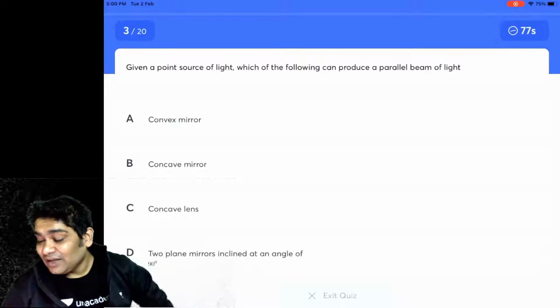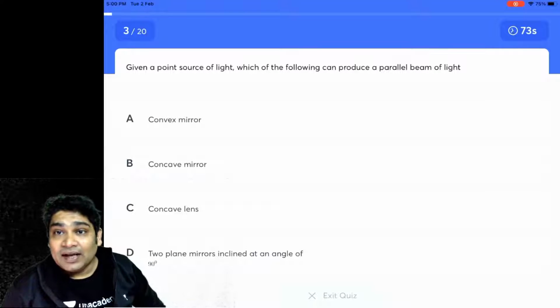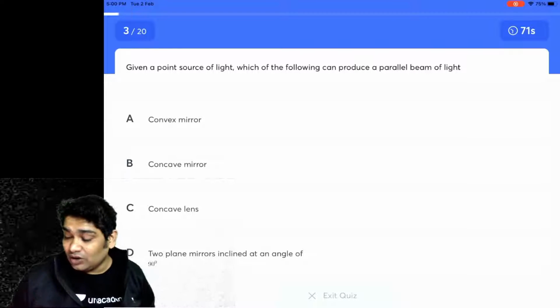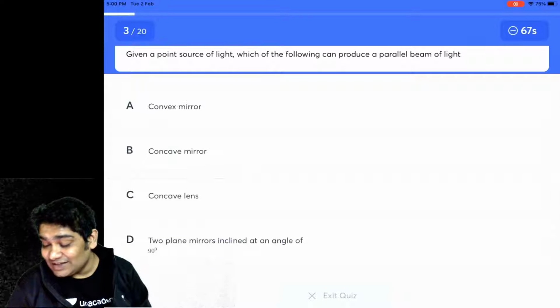All right. Which of the following can produce a parallel beam of light from a point source? Convex mirror, concave mirror, concave lens, or two plane mirrors inclined at an angle of 90 degrees?